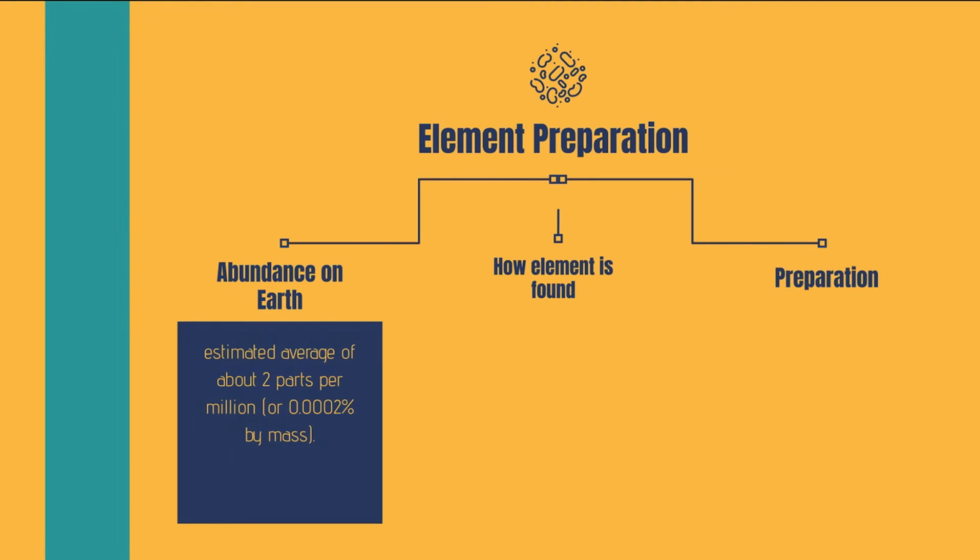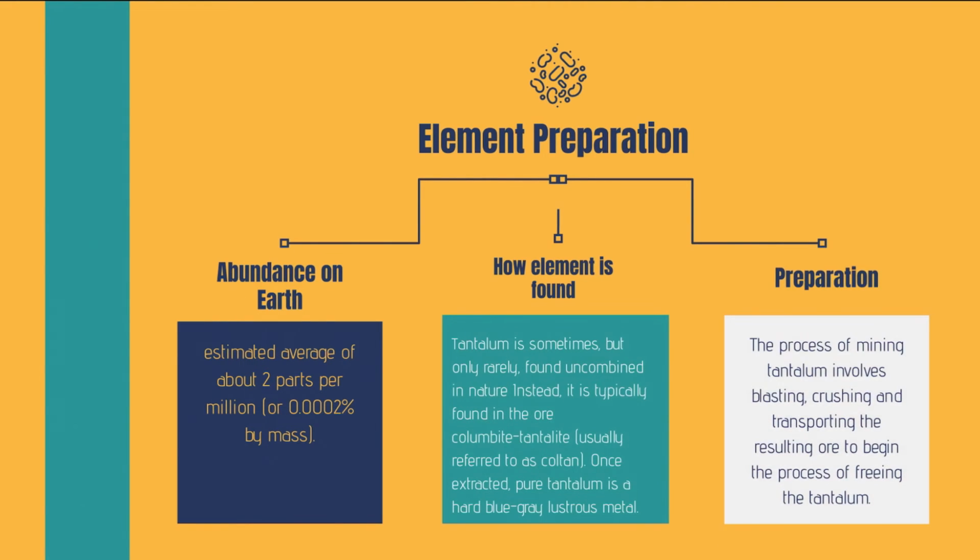The abundance of tantalum on Earth is estimated to be an average of about 2 parts per million, or 0.0002% by mass. Tantalum is found sometimes uncombined in nature, but it is typically found in the ore columbite-tantalite, usually referred to as coltan. Once it is extracted, pure tantalum is a hard blue-gray lustrous metal. The preparation includes mining the tantalum, blasting, crushing, and transporting the resulting ore to begin the process of freeing the tantalum.